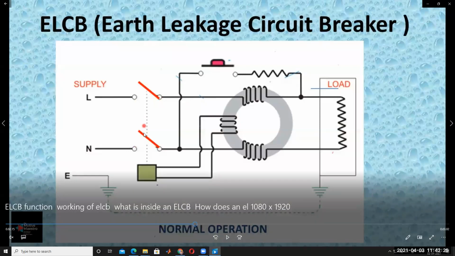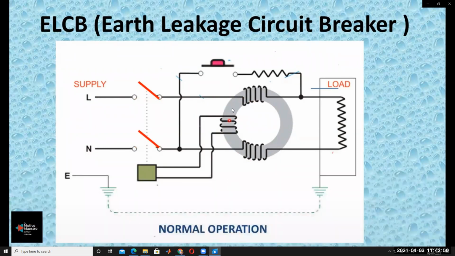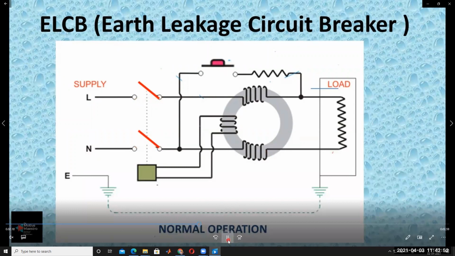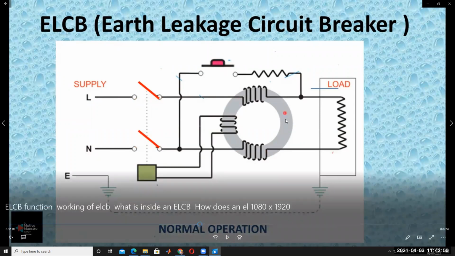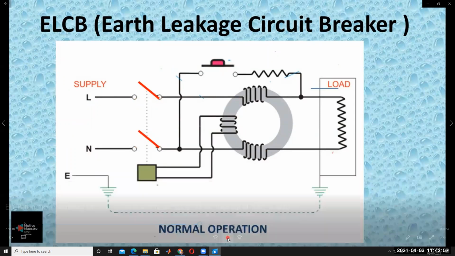In this, there is a double pole switch, DPST, double pole single throw switch. This is called the phase or line terminal and the neutral terminal. Under normal operating conditions, the current enters like this and passes through the CBCT, core balance current transformer. Generally it is called a CBCT.